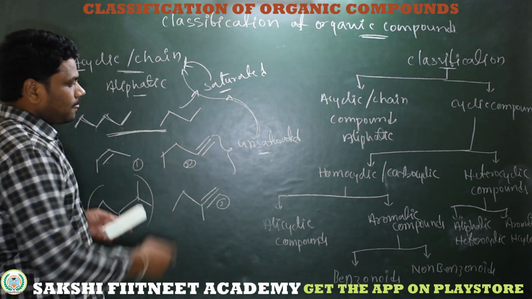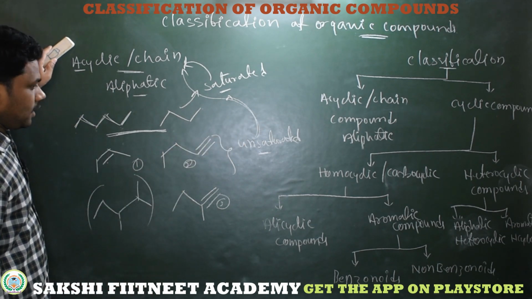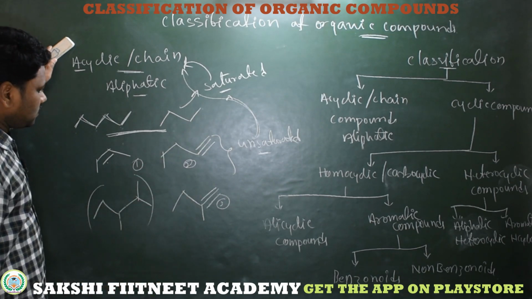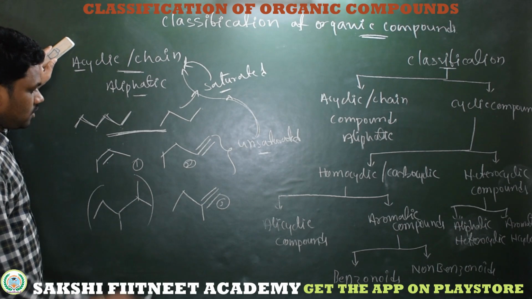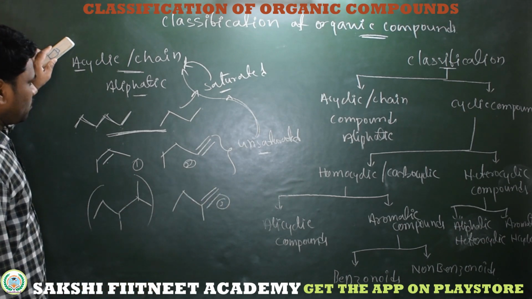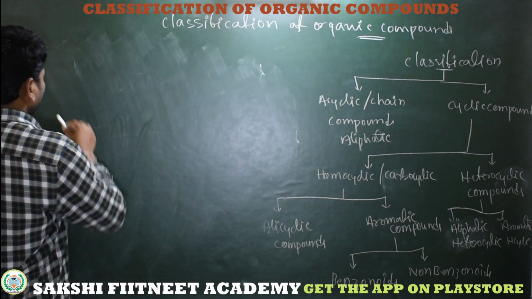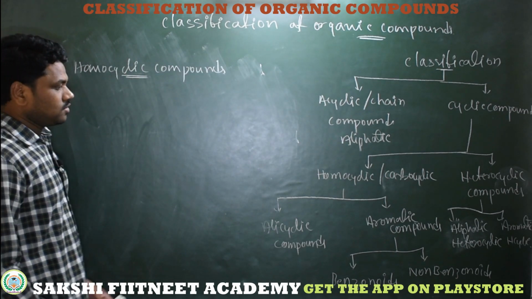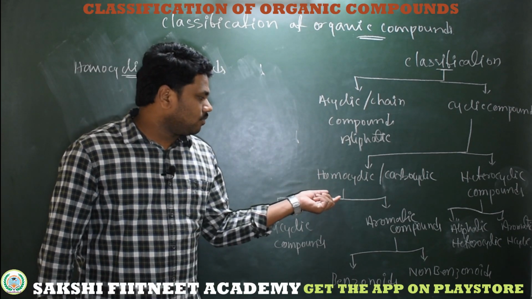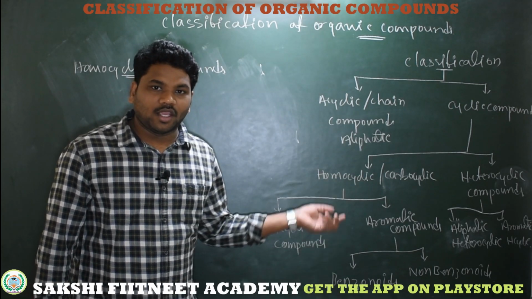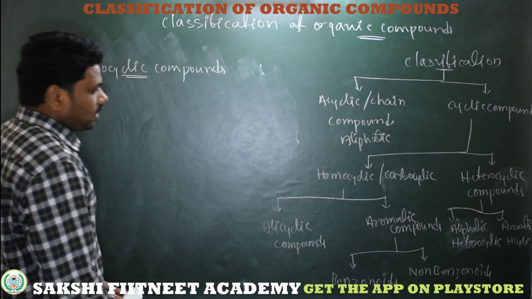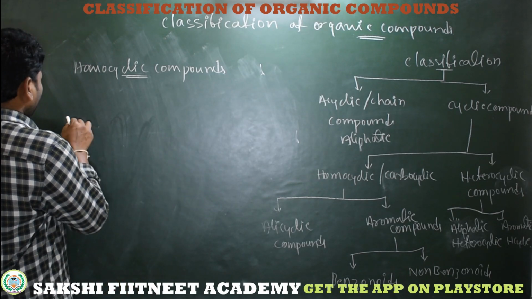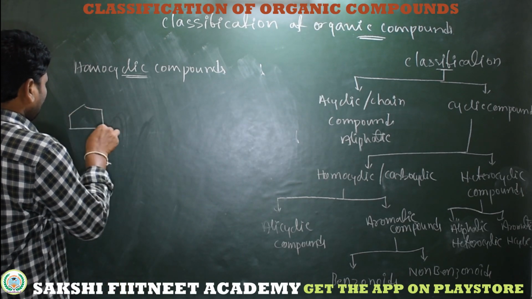Now I am taking homocyclic and heterocyclic. Homocyclic is classified as simple alicyclic compounds and aromatic compounds, then benzenoids and non-benzenoids. Now here I am taking homocyclic compounds. So what are homocyclic compounds? The cyclic system which is composed of only carbon atoms is called homocyclic compounds. So here I am taking examples to understand clearly.